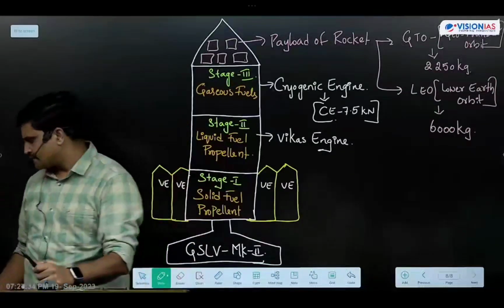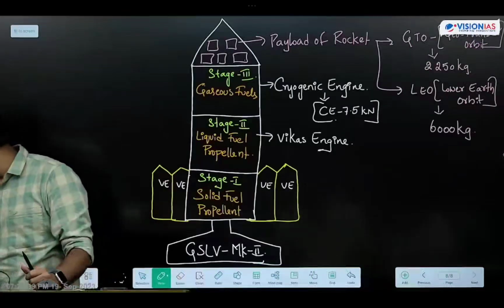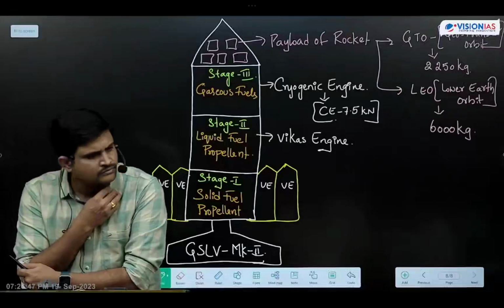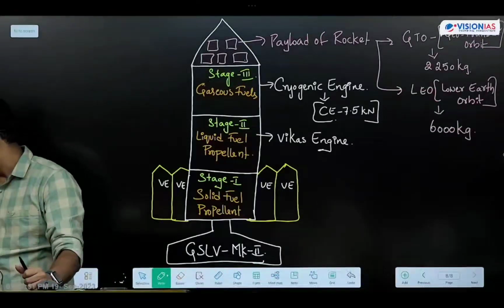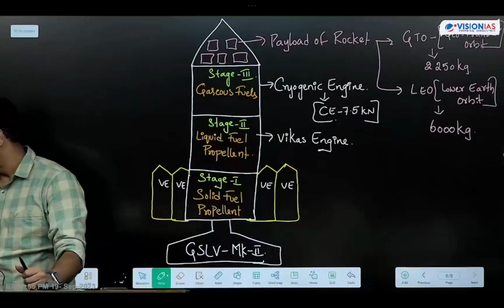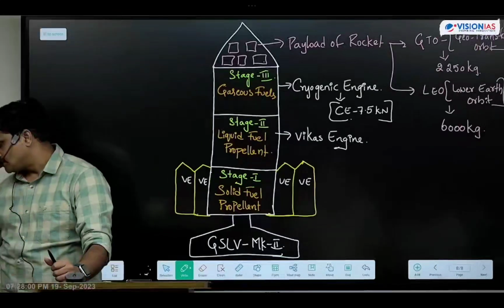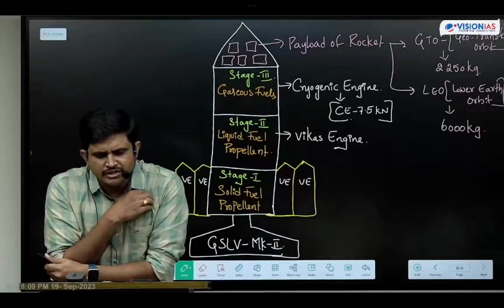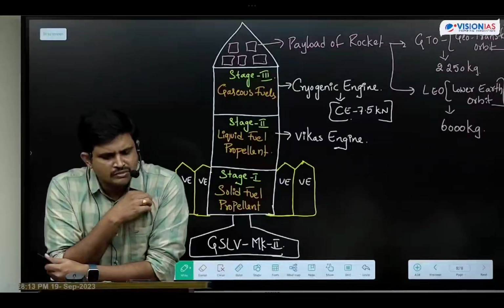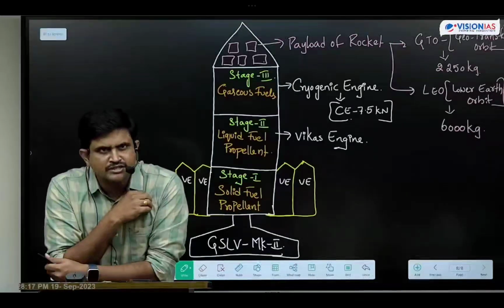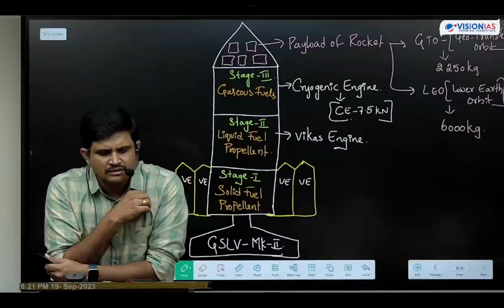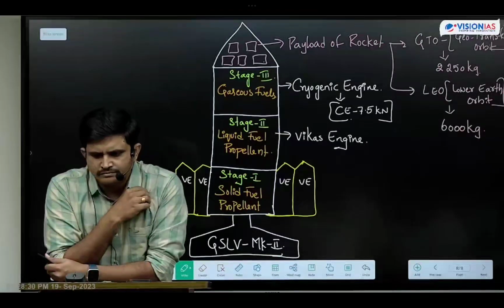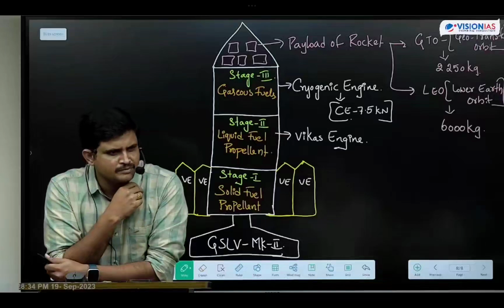Right, like this. Initially GSLV rockets are designed for launching of communication satellites into geosynchronous, geostationary, and geotransfer orbits. But now these are used for multi-purpose.